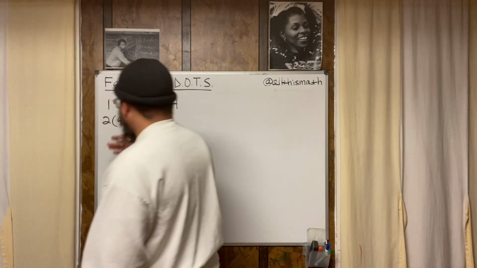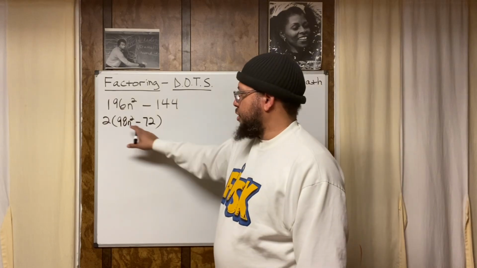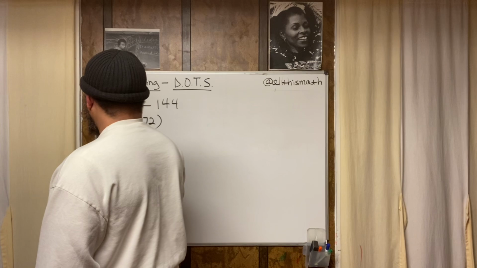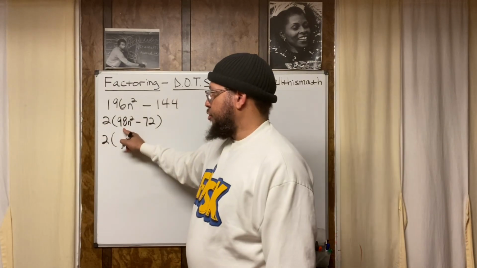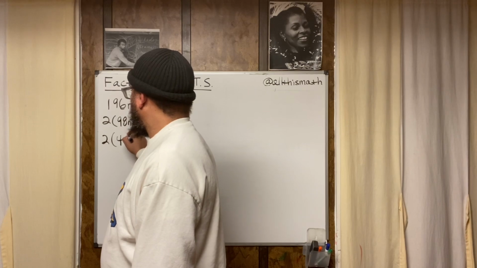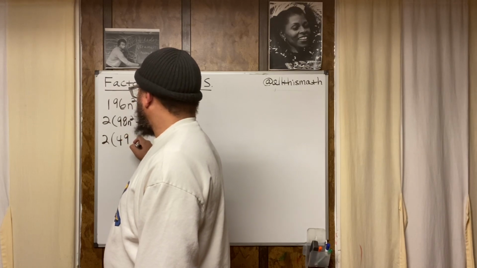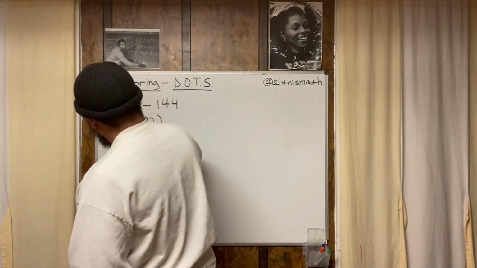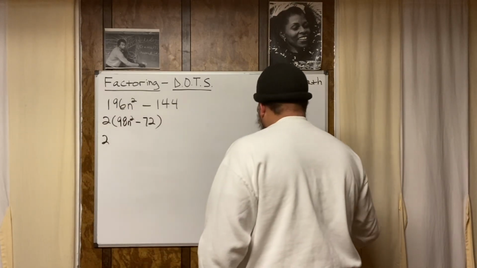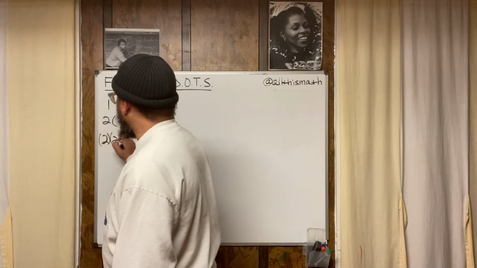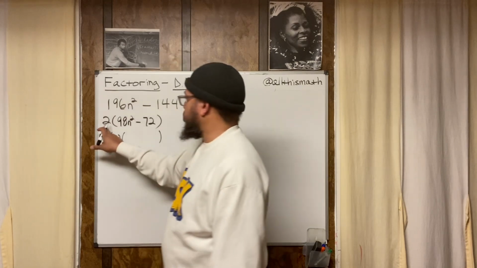All right, now I still don't know. I can still factor further because these are both even numbers. So let me take another 2 out. Half of 98 is 49. But oh, I didn't do this right. You know why? Because we already got a 2. So if we already got a 2 outside, and I factor out another 2, I got to pull out another 2. I got to show that, right? Because this 2 was already there.